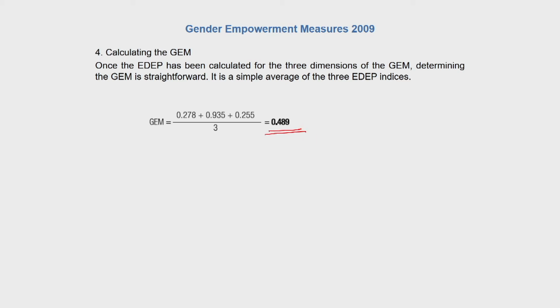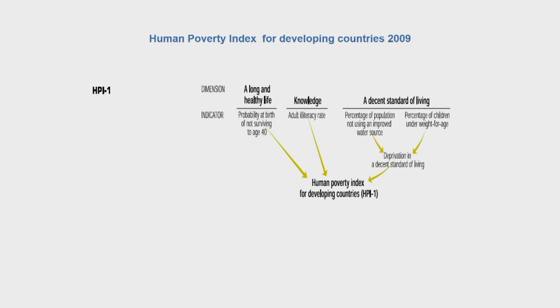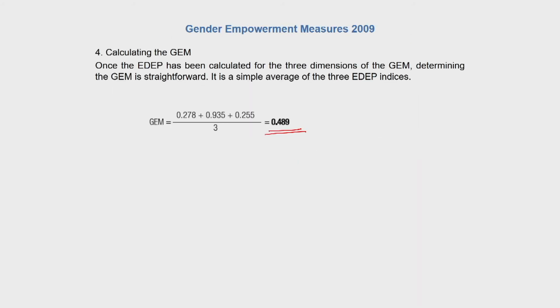So this is how the gender empowerment measure is estimated. As I've just discussed, the activities of women's organizations and other forms of agencies that promote, say, female labor force participation, female literacy, demographic change, etc., are of crucial importance as far as the empowerment of women is concerned, and therefore a lot of interventions need to take place at the grassroots level to ensure that women's empowerment has taken place.